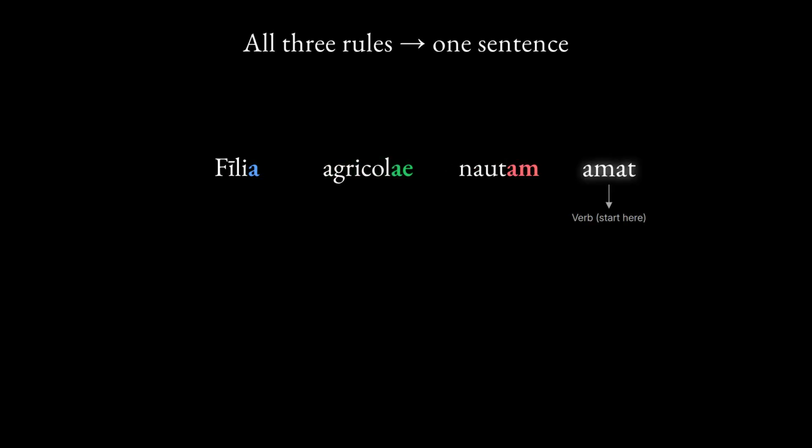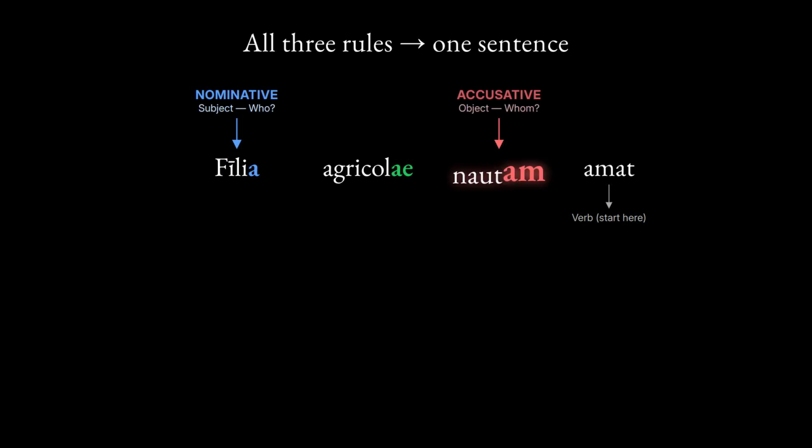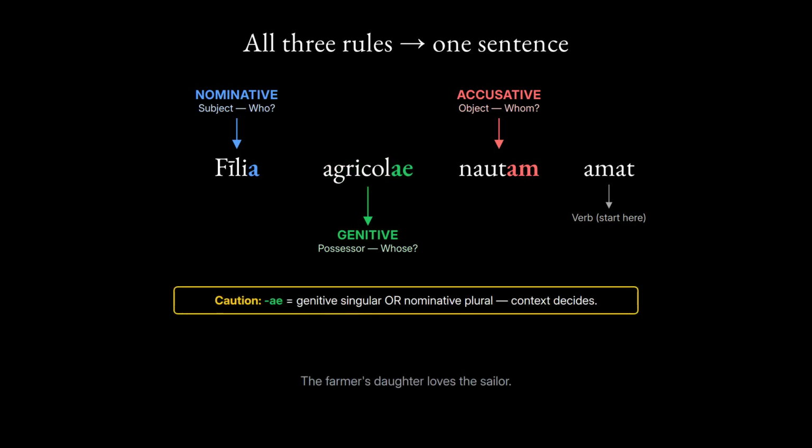Start with the verb. Amat, loves. Ask who loves. The answer is the nominative subject. Filia, daughter. Now ask, loves whom? The answer is the accusative direct object. Nautam, sailor. The M at the end signals the accusative. Finally ask, whose daughter? The answer is the genitive possessor. Agricolae, of the farmer. One important caution. This same ending also marks the nominative plural. Context and the rest of the sentence tell you which. Hear the full sentence once more. Filia agricolae nautam amat. Time to practice.